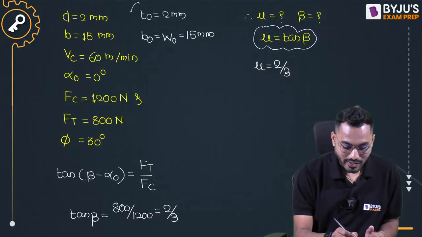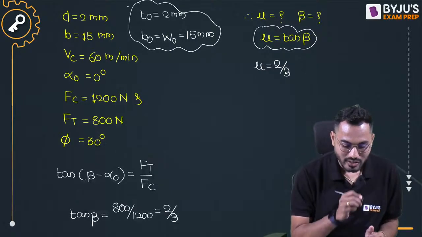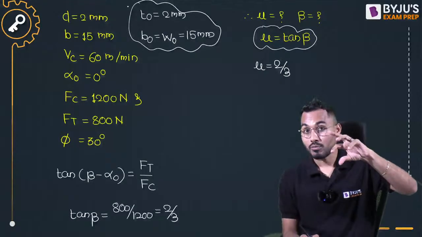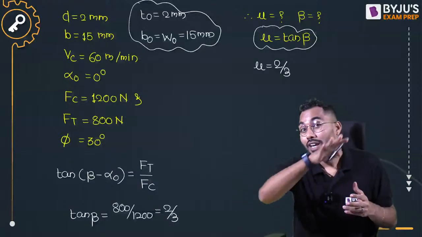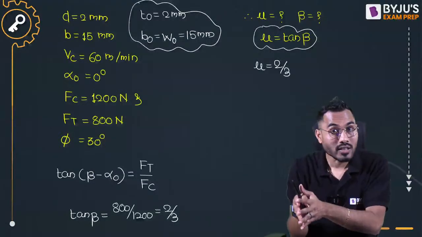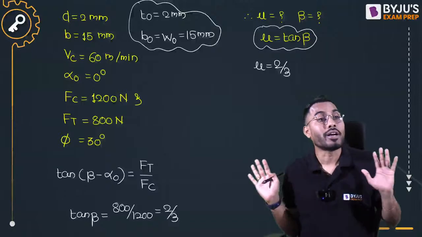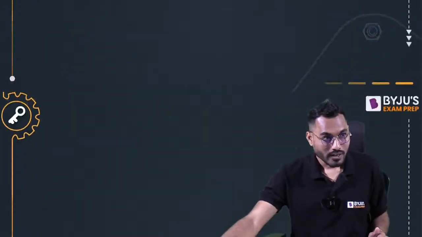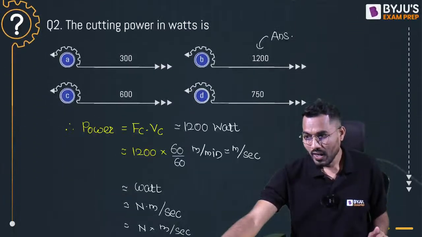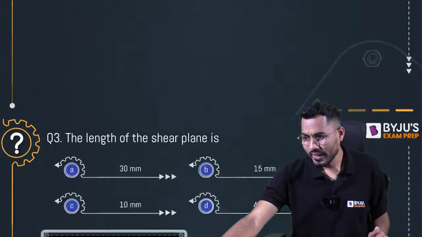Do you know these fundamental rules as already discussed? Uncut chip thickness T naught will become 2, so that value we have to use. Width of the chip is considered to remain constant before, after and during the metal cutting operation. Is it okay everybody? Kiran Kumar, it is 30, right? I don't know whether it's 30 or not. Let's check that.